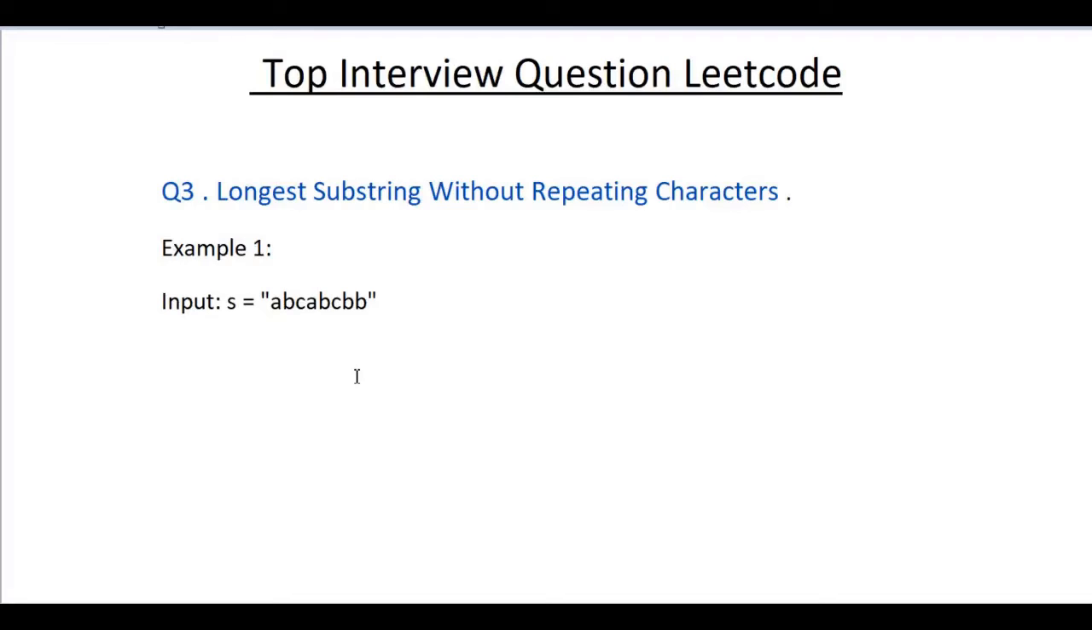Welcome back, guys. Today we will discuss the third question of the top interview questions on LeetCode, which has 145 coding questions that are most frequently asked in every interview. So let's start. The question description goes like this: we have to find the longest substring without repeating characters.